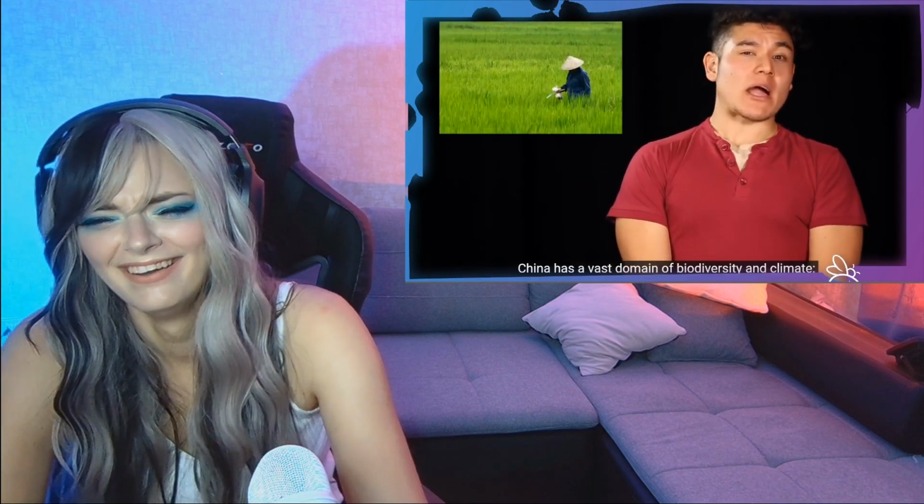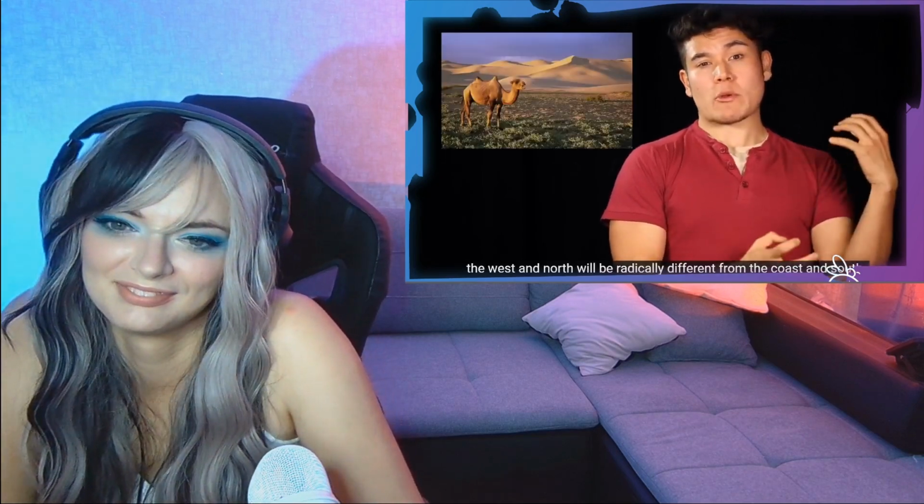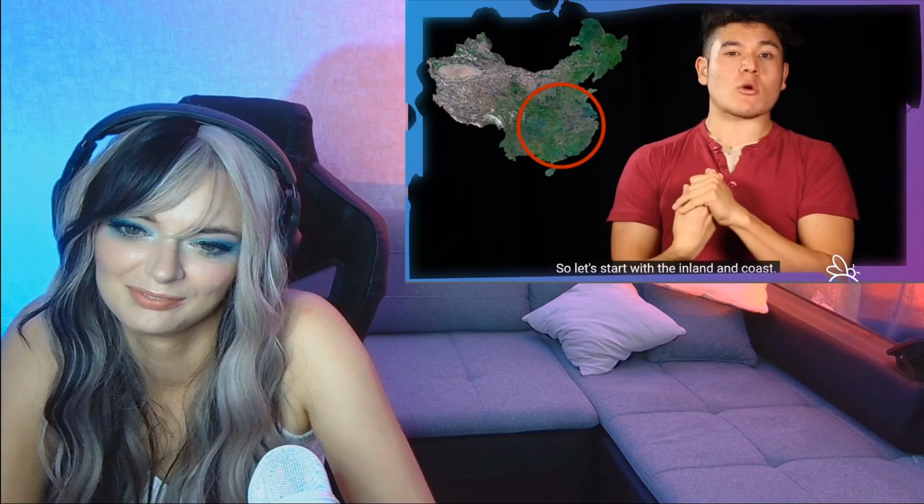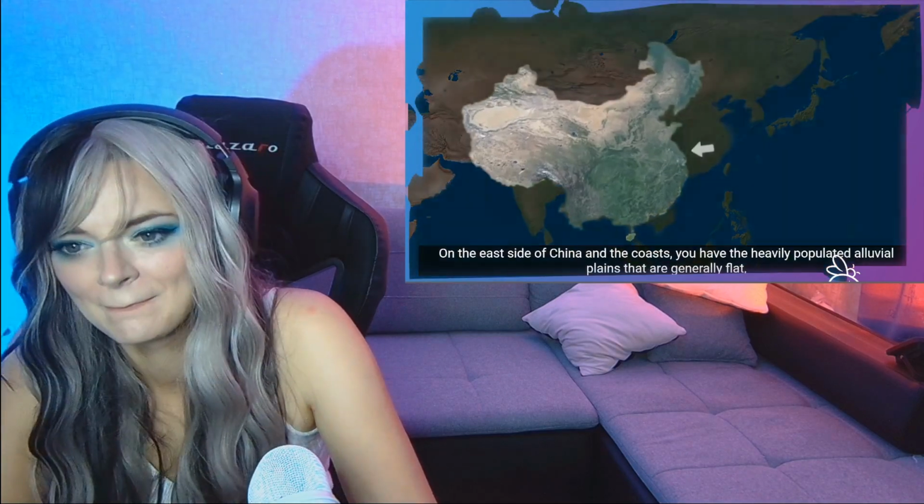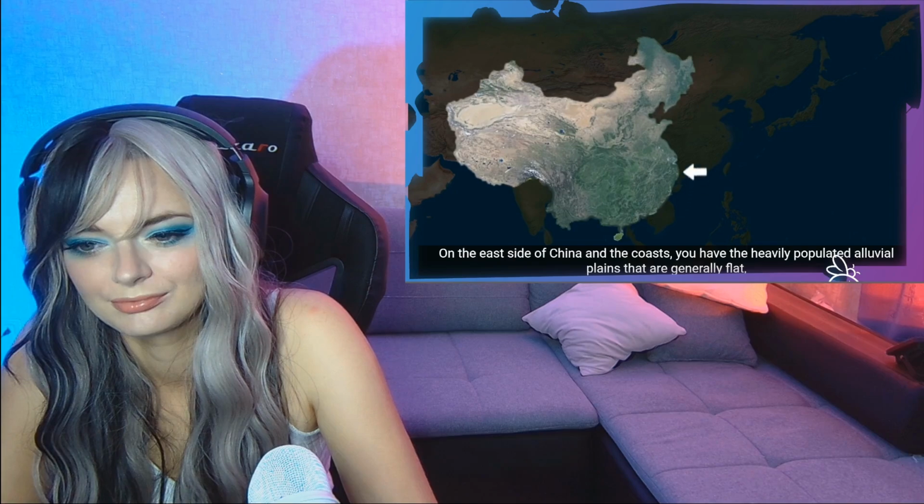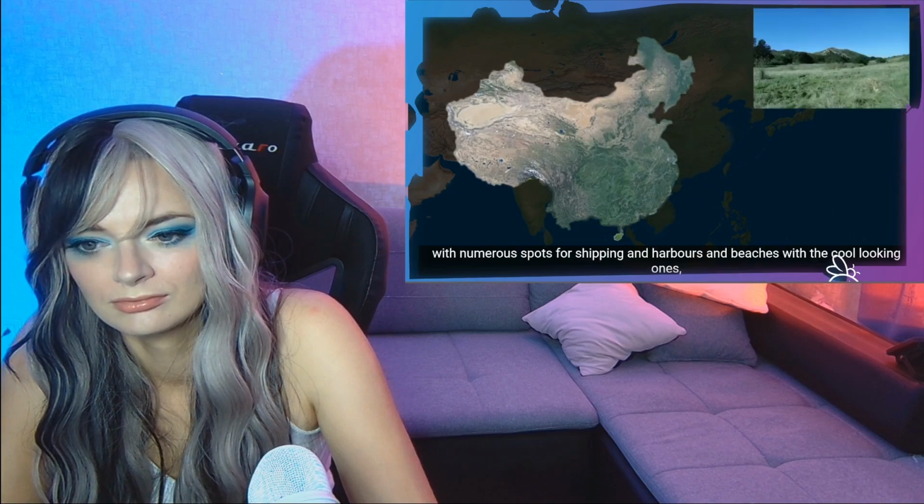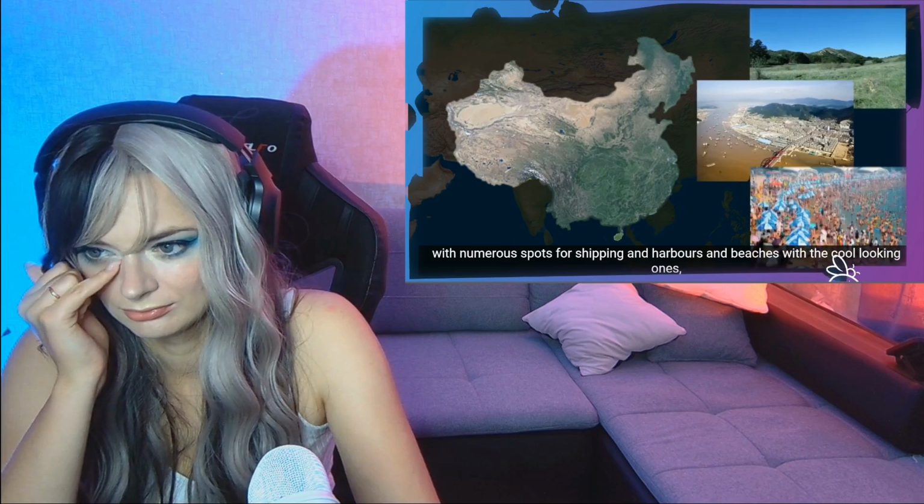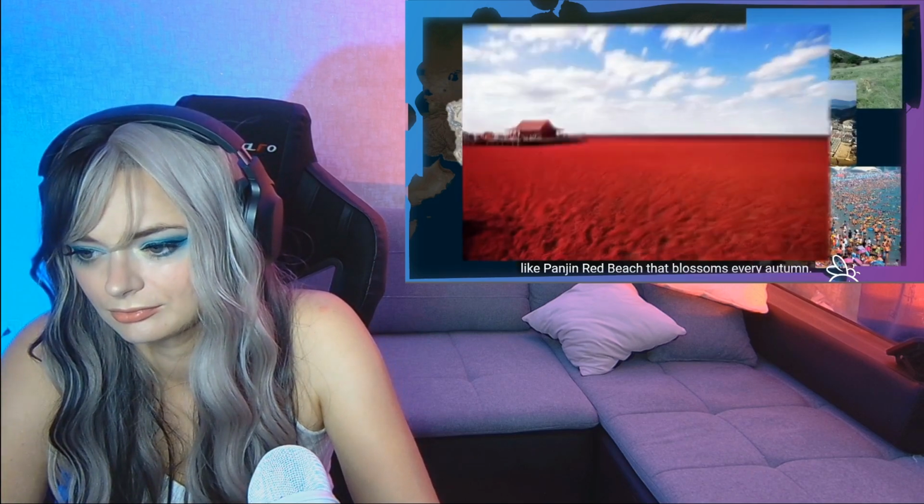China has a vast domain of biodiversity and climate. The west and north will be radically different from the coast and south. So let's start with the inland and coast. On the east side of China and the coasts, you have the heavily populated alluvial plains that are generally flat with numerous spots for shipping and harbors, and beaches with the cool looking ones like Panjin Red Beach that blossoms